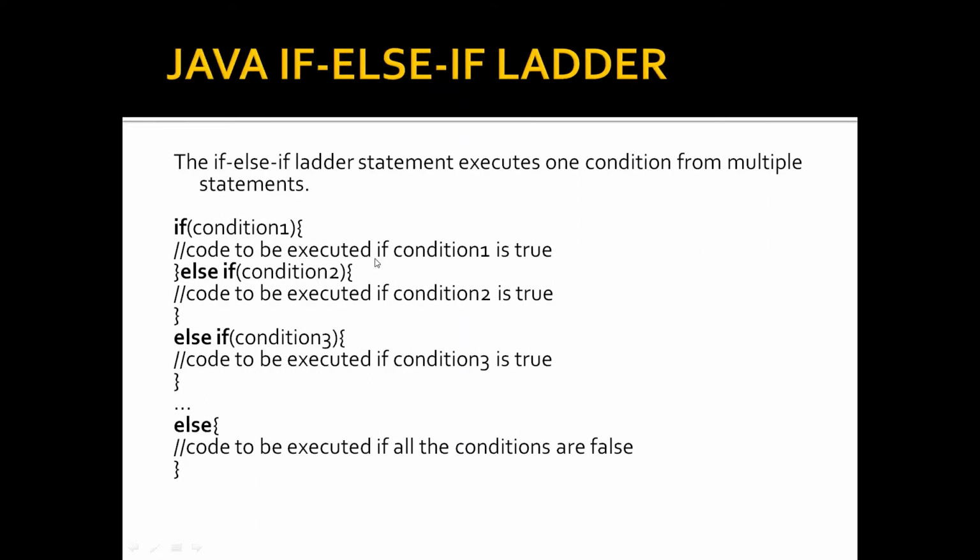And what is the Java if-else-if ladder? The Java if-else-if ladder statement executes one condition from multiple statements. It contains multiple statements. For example, the syntax is here: if is followed by the condition, and I write the code here. Again, if the condition is not true, then I go to the next statement. If condition 2 is not true, then I go to the third condition. At last, if all the conditions are false, then execute the last else statement. Here each if is followed by an else statement.